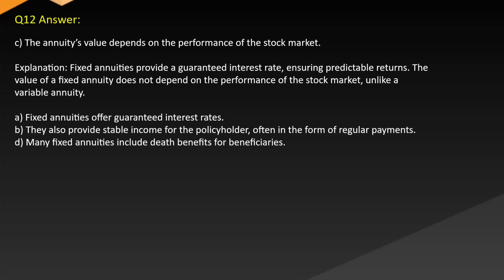Answer: C. The annuity's value depends on the performance of the stock market. Explanation: fixed annuities provide a guaranteed interest rate, ensuring predictable returns. The value of a fixed annuity does not depend on the performance of the stock market, unlike a variable annuity. A. Fixed annuities offer guaranteed interest rates. B. They also provide stable income for the policyholder, often in the form of regular payments. D. Many fixed annuities include death benefits for beneficiaries.